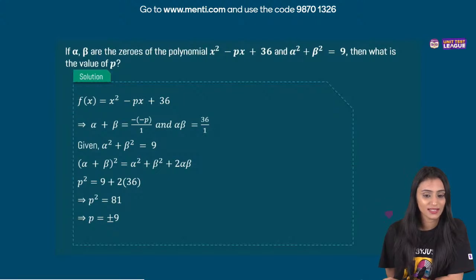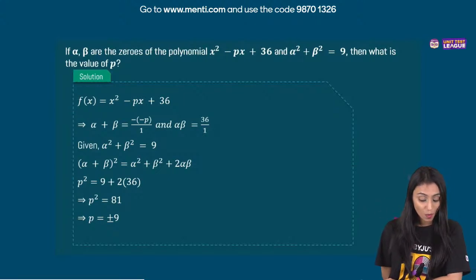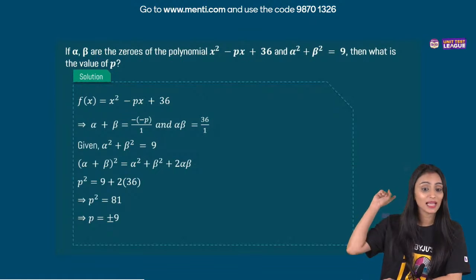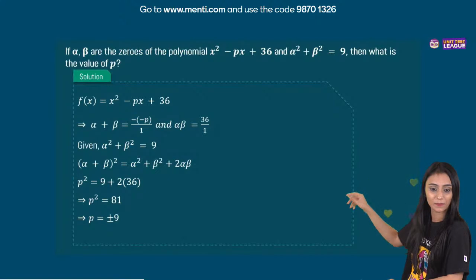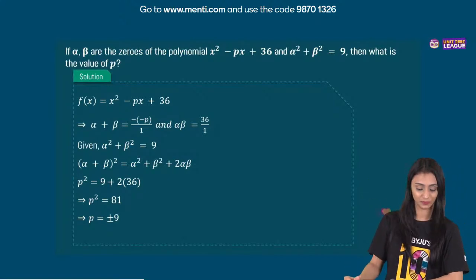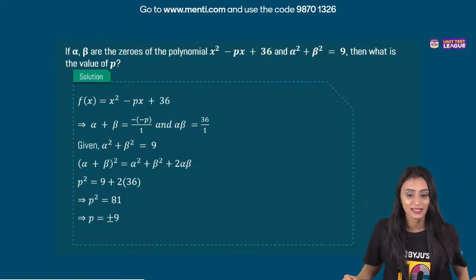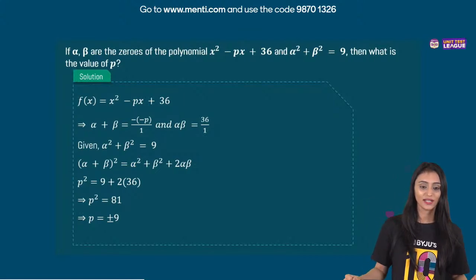Correct, Anshika. Yes, that's the identity. That's positive P because minus and minus sign will cancel out, Rohan. That's going to be positive P. Look at step number 2. Right? That's going to be plus minus 9. All right. Got it?